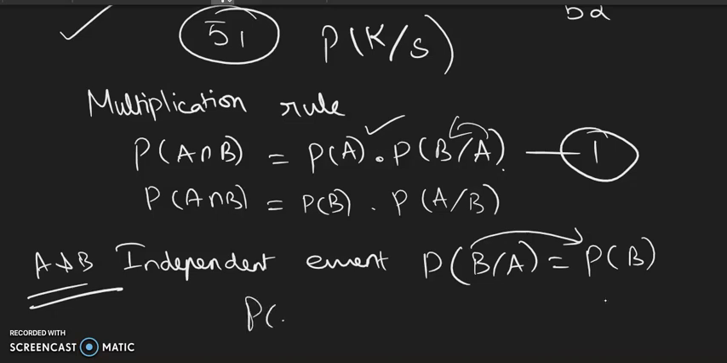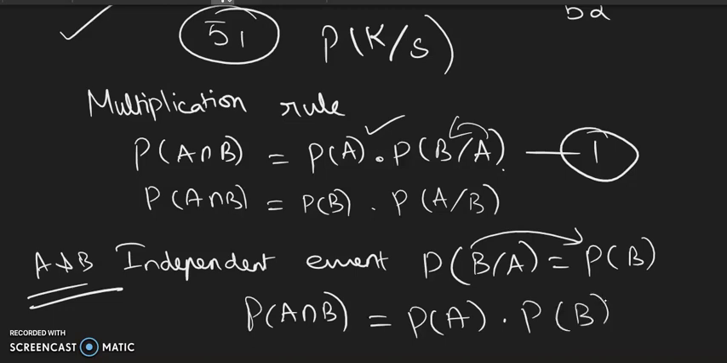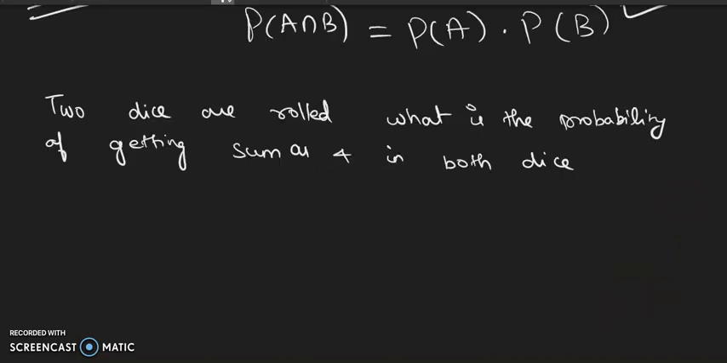So in that case, P of A intersection B, I can write, for example, I am solving it by equation 1. P of A is already there. P of B given A, I can write it as P of B. So I can write P of A intersection B as P of A into P of B if A and B are independent. We have seen all the basic definitions. Now let's solve some problems.